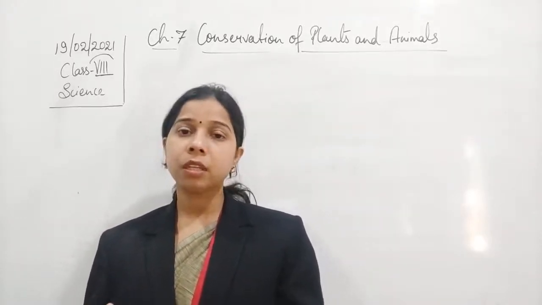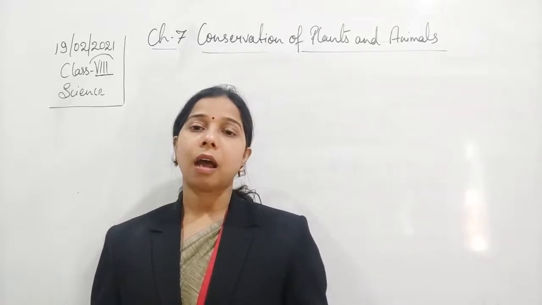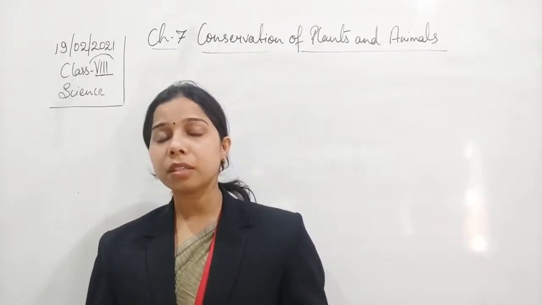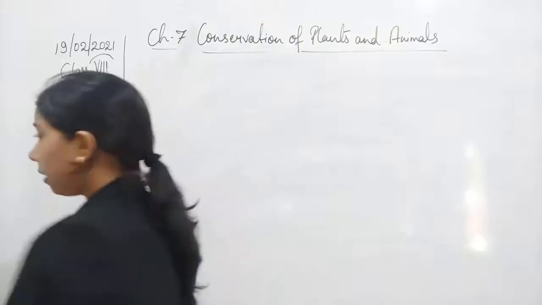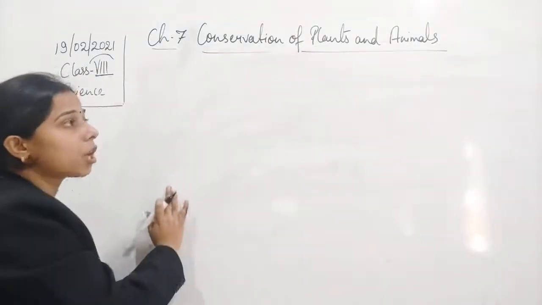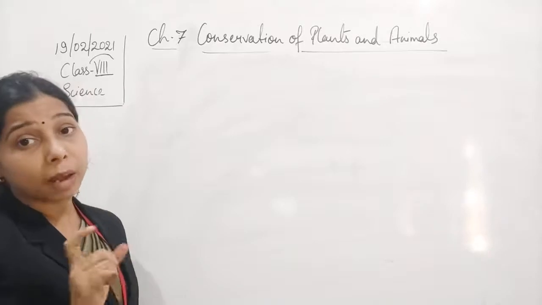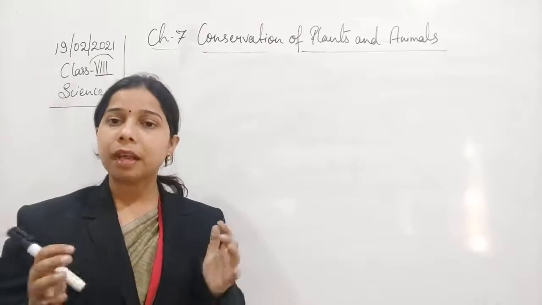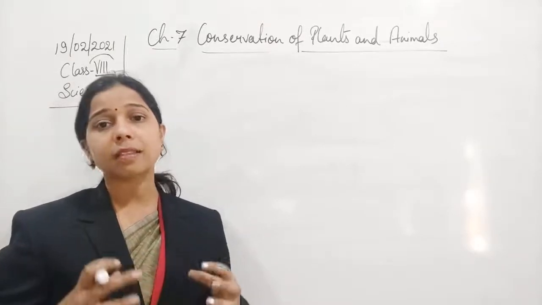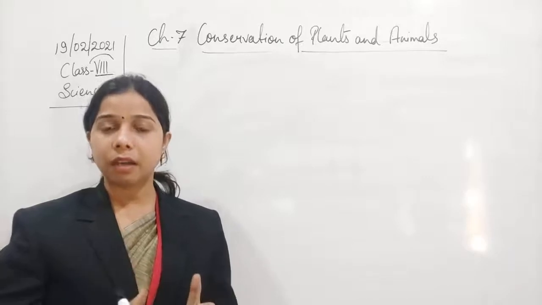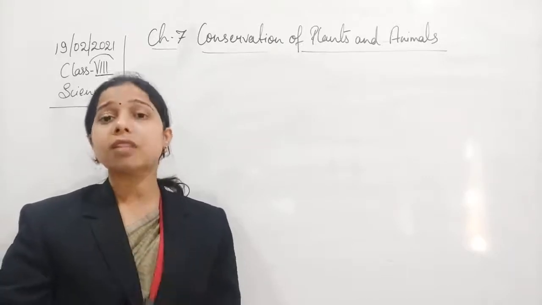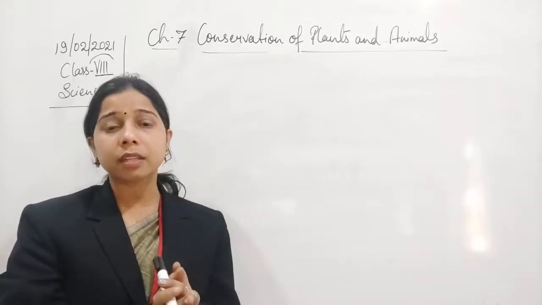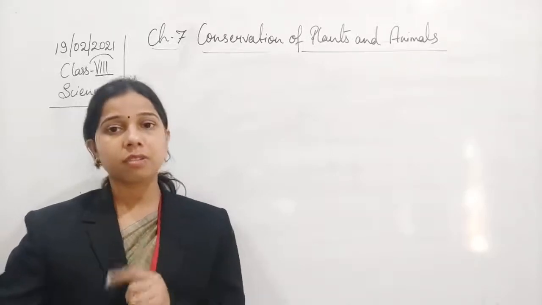So we have seen all these different kinds of species, and we have understood that it is very important for us to conserve them. Now let us try to understand. We started the chapter by understanding the term biodiversity. Biodiversity means the diverse forms of plants and animals living in a particular area, living on the earth. Different habitats, different plants, different animals, all living on the earth. This is biodiversity.